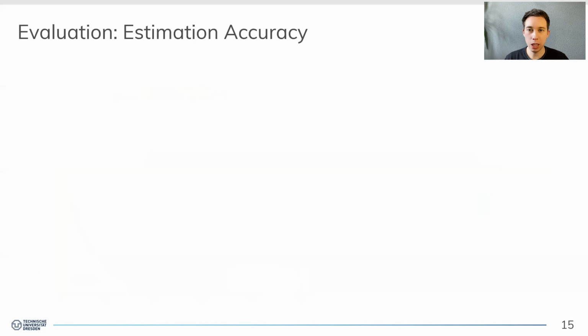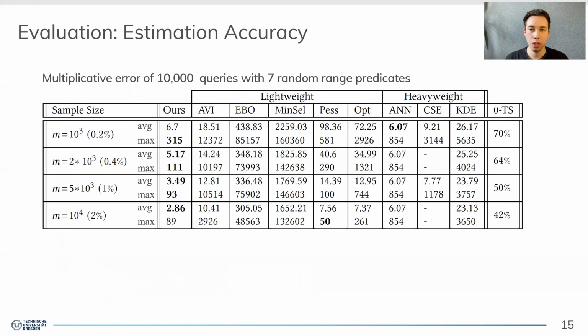As for our evaluation, our paper shows a very extensive evaluation where we use 50,000 queries over several data sets to analyze the effect of distinct values, skew, and correlation. And in this experiment here, we report the multiplicative error or Q error for 10,000 queries with 7 random range predicates in a conjunction. We use different sample sizes and report the maximum and average error.